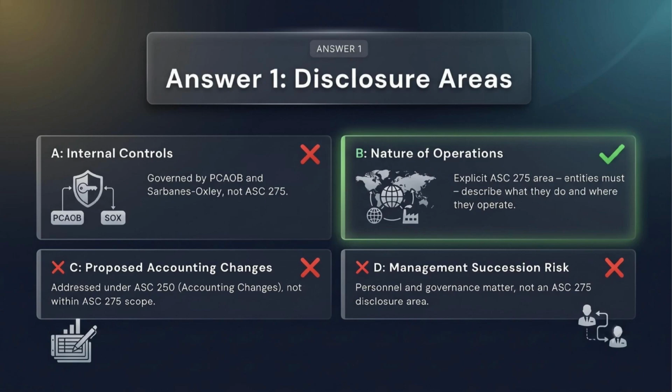Option A is wrong because internal control deficiencies are governed by other reporting and attestation frameworks. Option C is wrong because proposed accounting changes are addressed outside this topic, including accounting change guidance. Option D is wrong because management succession risk is a personnel and governance matter, not an ASC 275 disclosure area.